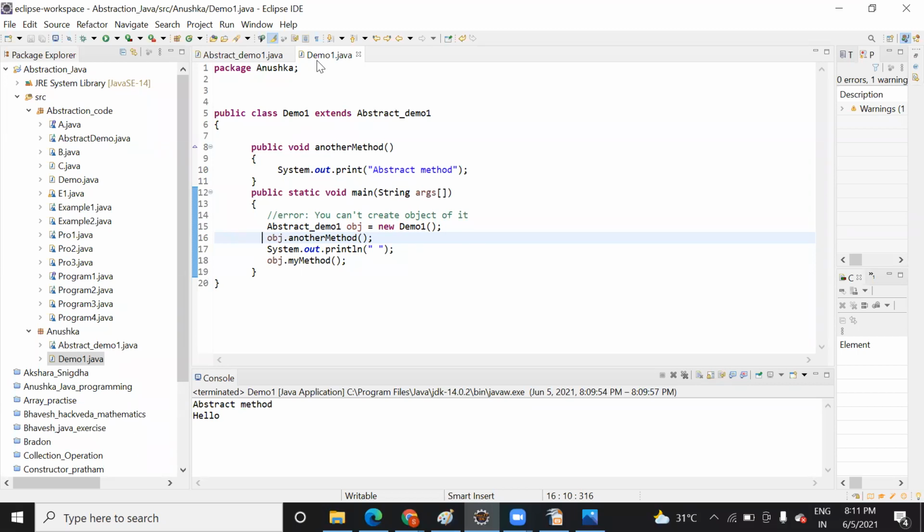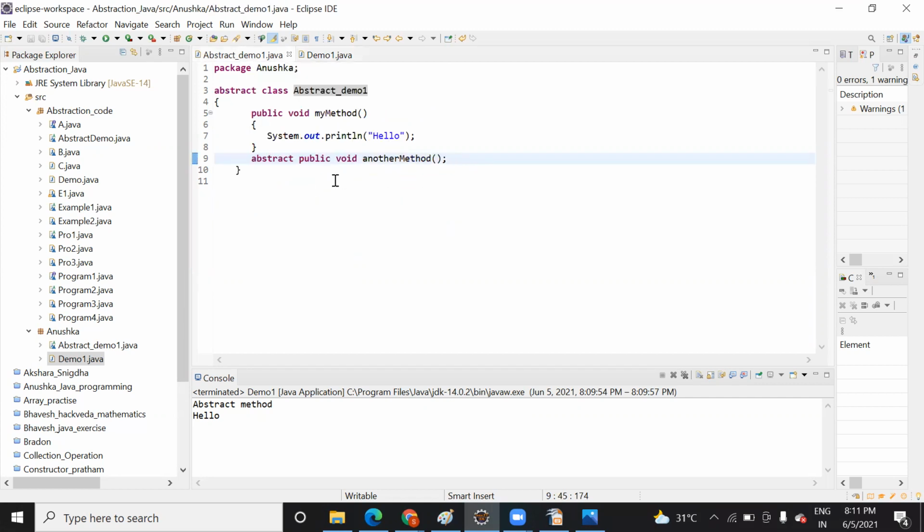Can you explain again? It's very confusing. I'm trying to understand. Okay, can you just go to the abstraction demo? Yeah, so there's an abstract class. Its name is abstract underscore demo one. And then inside that, there's a method, right?